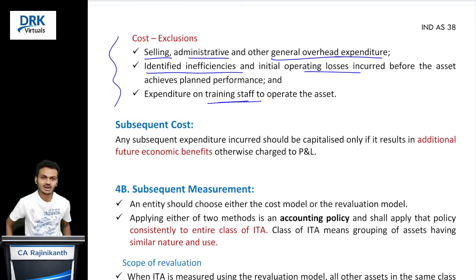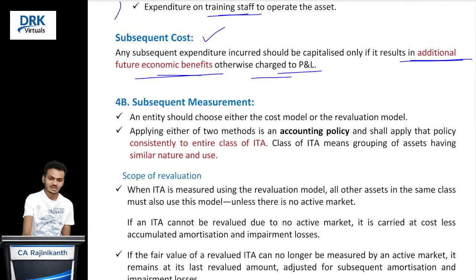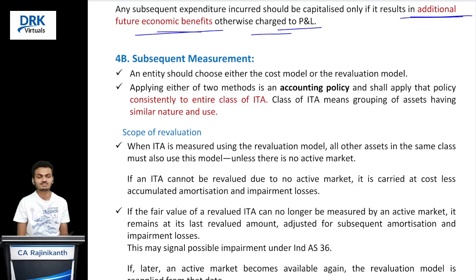So till now what we have discussed is only to the extent of passing that journal entry, intangible asset account debit to bank or cash account amount. So we determined the amount for different modes of acquisitions. Now we initially recognized our intangible asset, that is over. So what next? After such initial recognition, if we incur any subsequent cost, that cost can also be capitalized if it generates additional future economic benefits. Otherwise, you charge it to profit and loss account as an expense. That's it. So until now we have discussed initial recognition and subsequent cost.